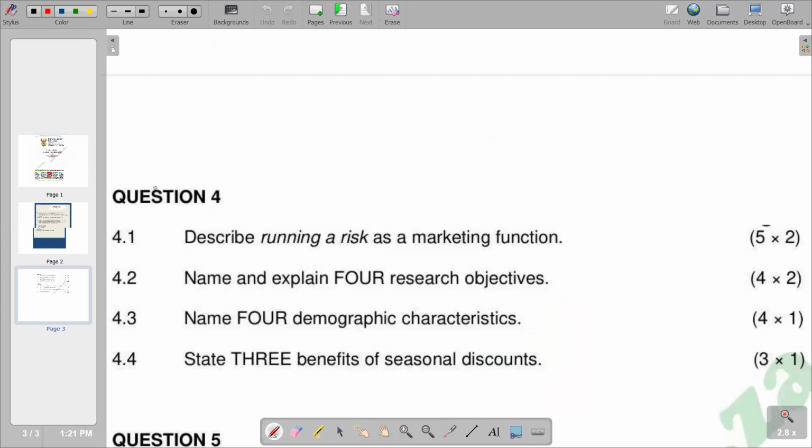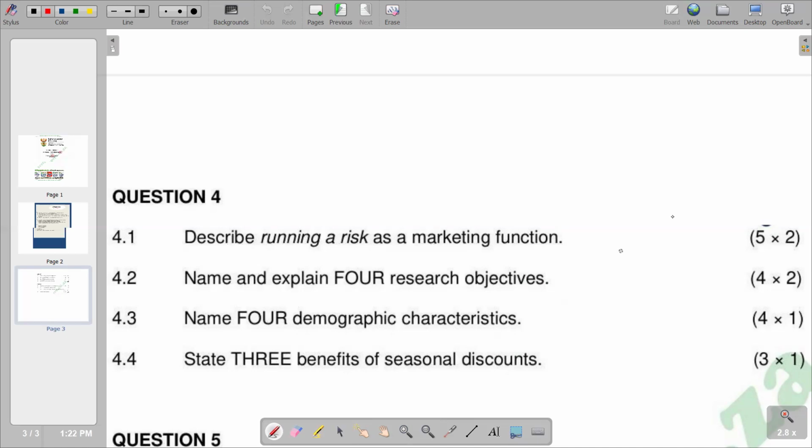Our question 4.1 reads: describe running a risk as a marketing function. Basically, you are going to start by explaining what running a risk is, and then give examples of running risk, whereby we put a controllable risk and an uncontrollable risk, and then finally we are supposed to come up with a way to mitigate these risks, or a way to solve these running risks.